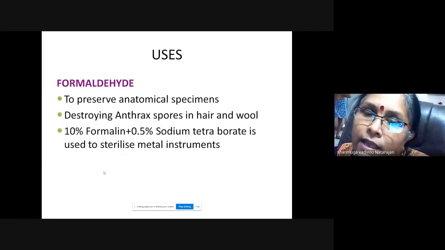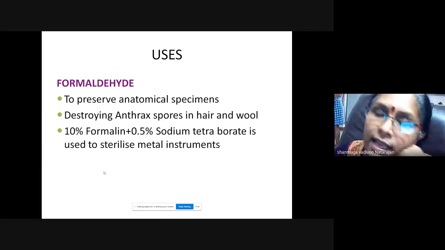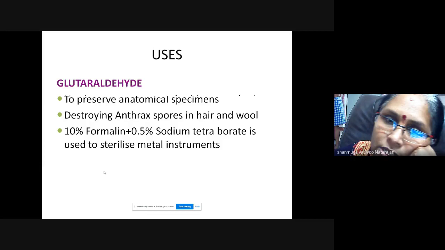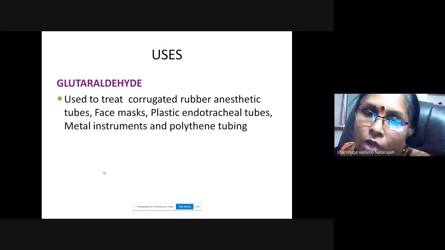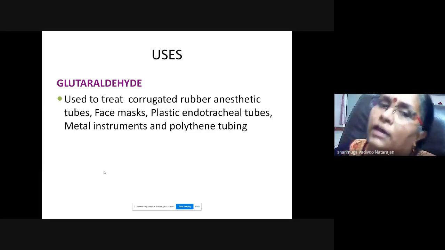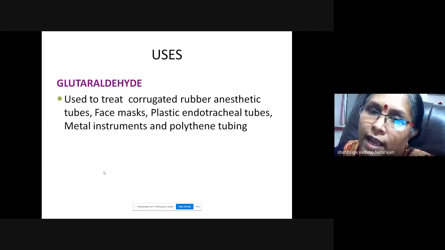Formaldehyde is used to sterilize the operation theaters as well. Most of the endoscopes are sterilized by glutaraldehyde, which is a preferred agent. It is a high level disinfectant, used for endotracheal tubes, rubber anesthetic tubes, all the scopes.